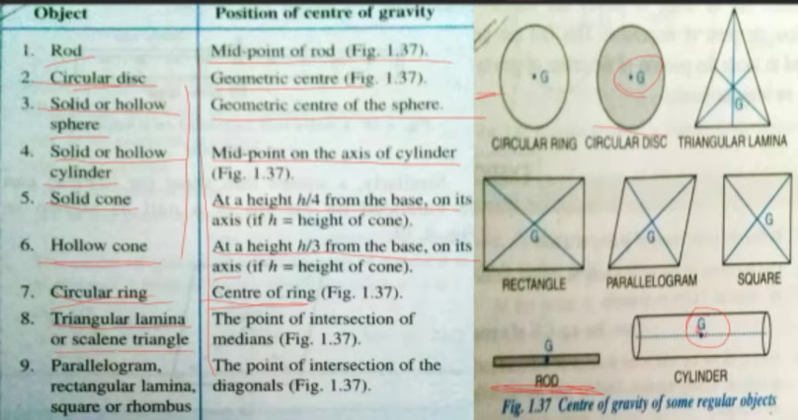Triangular lamina or scalene triangle: it is the point of intersection of medians. The point where the medians intersect in a triangular lamina. You can see these are the medians and they intersect at this point. So this is the G.